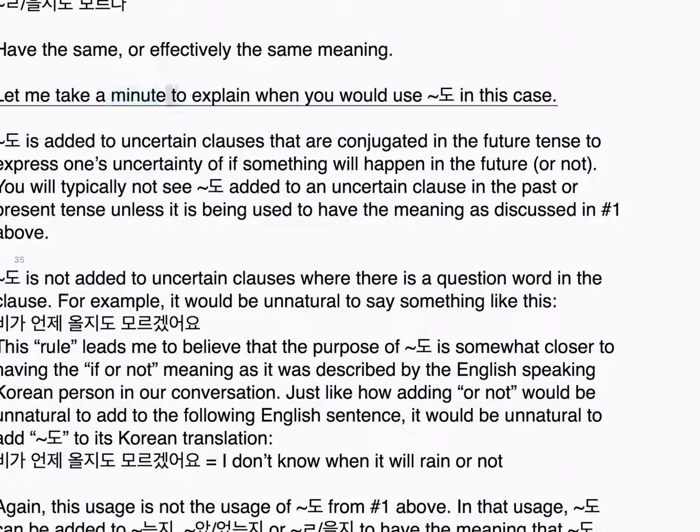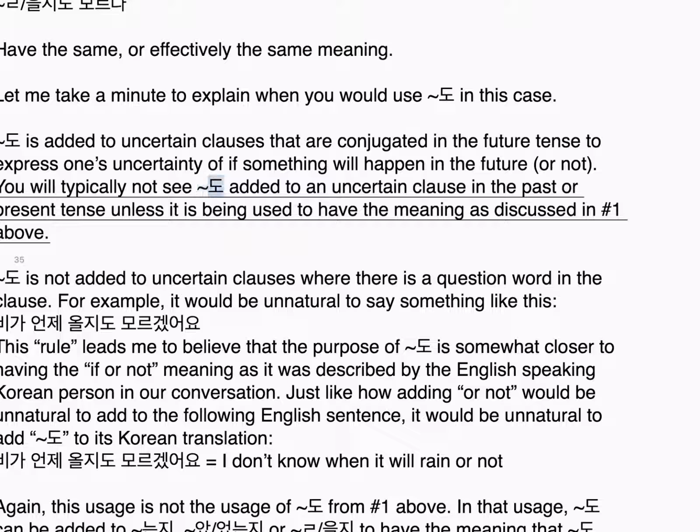Let me take a minute to explain when you would use 도. In this case, 도 is added to uncertain clauses that are conjugated in the future tense to express one's uncertainty of if something will happen in the future or not. You'll typically not see 도 added to an uncertain clause in the past or present tense unless it is being used to have the meaning as discussed in number 1 above.